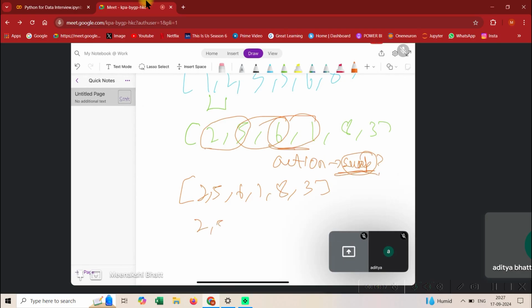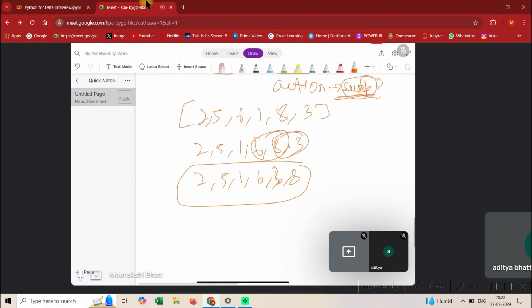So 2 5 1 6 8 3, then this will happen, nothing will happen here, and action will take place. 2 5 1 6 3 8. So see guys, 8, the biggest element or the maximum element, is already in this place. So always remember, this is a sorted thing. So that is why we don't need to do anything with the last element. So that is why this is the unsorted part.